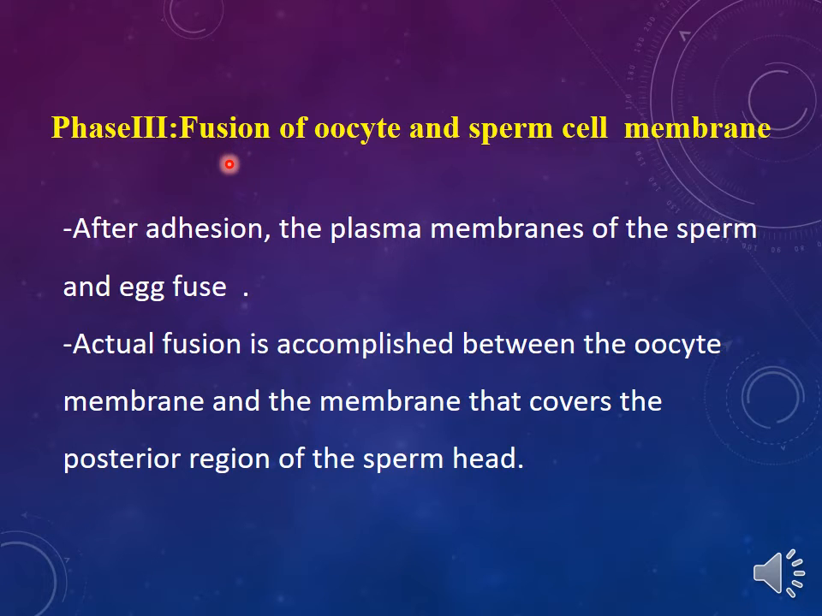In the last phase of fertilization, the fusion of oocyte and sperm cell membrane takes place. After adhesion, the plasma membranes of sperm and egg fuse together. Actual fusion is accomplished between the oocyte membrane and the membrane that covers the posterior region of the sperm head.